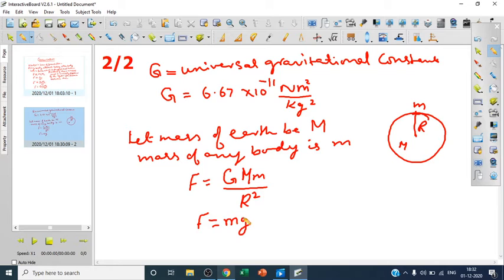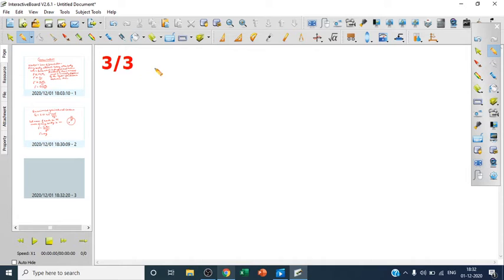So the attraction is due to the gravitational force F, and also due to the weight of the body. Both of them are the same. So there must be some relation between small g and capital G. So let us see the next relation between small g and capital G.